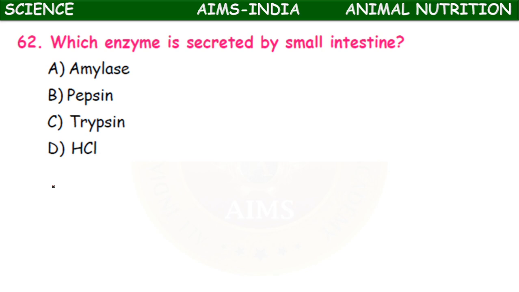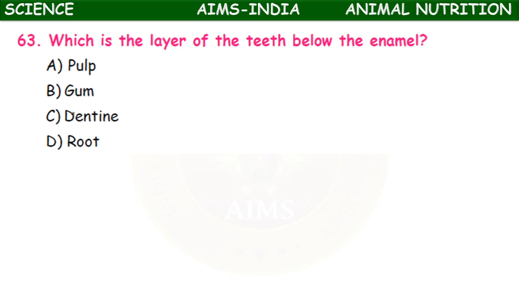Next, which enzyme is secreted by the small intestine? Intestinal juice, called succus entericus, contains a group of enzymes. Options: amylase, pepsin, trypsin, hydrochloric acid. Which enzyme is present in the small intestine? It is trypsin. Which is the layer of the teeth below the enamel?